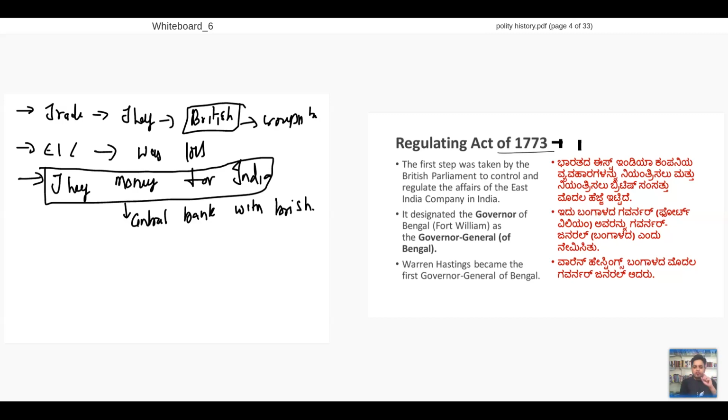The British said, look, I will give you the money, but from now on, you'll be under my regulation. That's where the Regulating Act starts, right? That's why we call it the Regulating Act, because the East India Company is under the regulation of the Britishers.